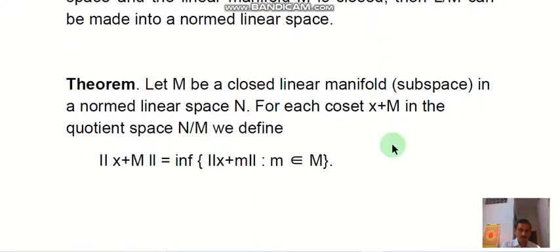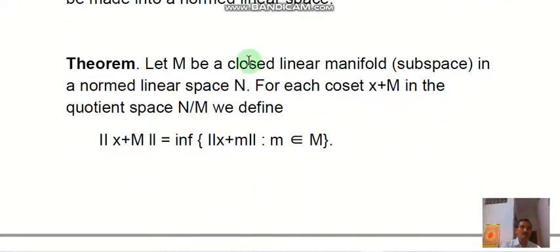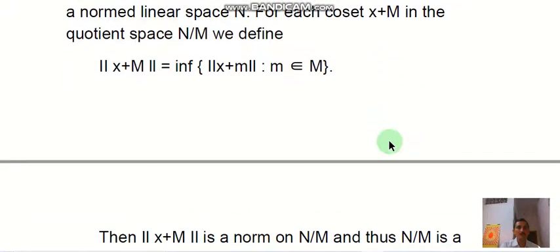So we see this theorem: let M be a closed linear manifold or subspace in a norm linear space N, and for each coset x plus M in the quotient space N by M, we define this type of function, norm function, that norm of x plus M equal to infimum of norm x plus m such that m belongs to M. So in the quotient space N by M we are defining the norm.